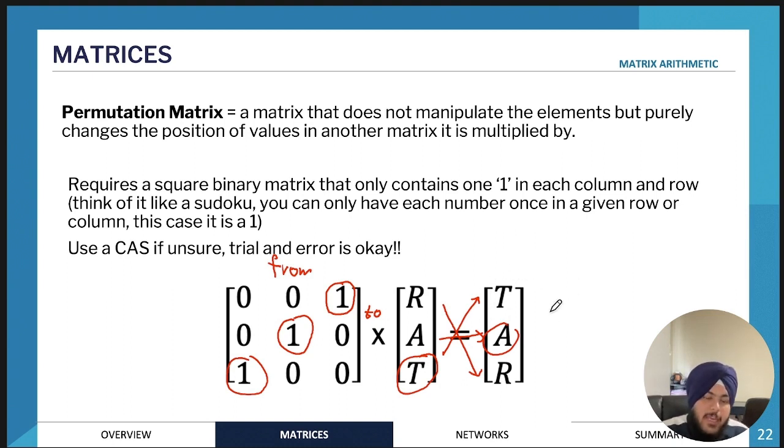So a little bit of trial and error if you're using your CAS. So try doing a lot of various different permutation matrices. Try multiplying it with RAT to get to TAR. So a lot of trial and error, but you will eventually get some. So this is not something that would be really hard, but something important to know is that when you're using a permutation matrix and multiplying, it comes before the matrix that you want to change the order of. So just a few important things to know if you are going to be using trial and error.